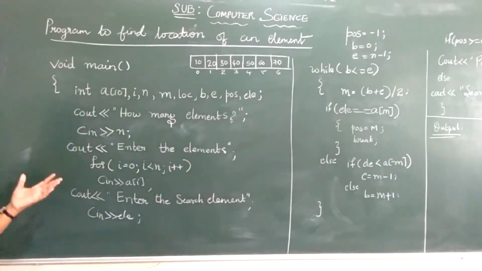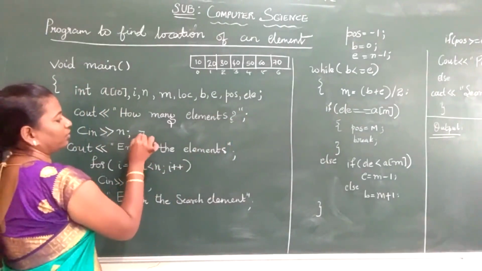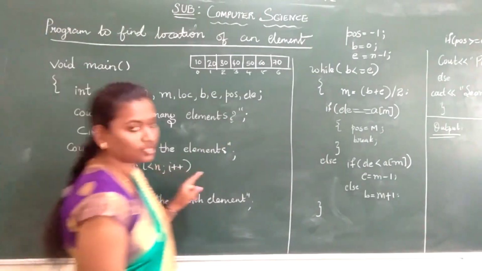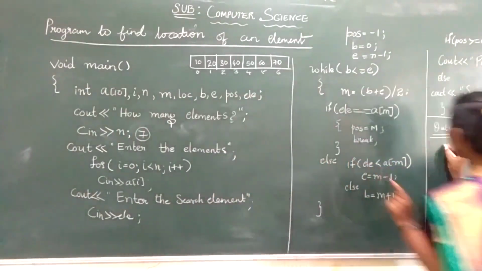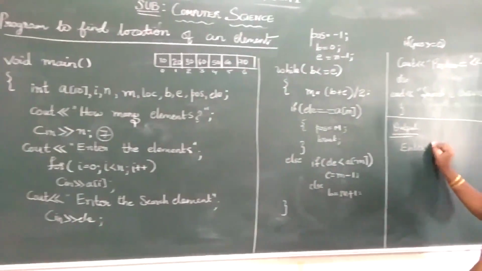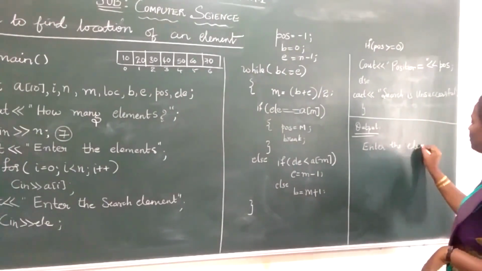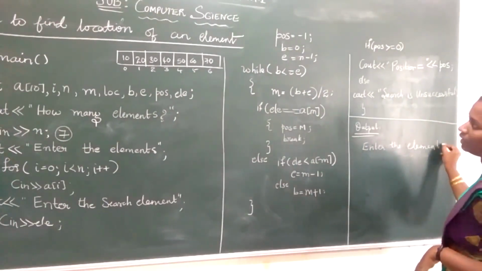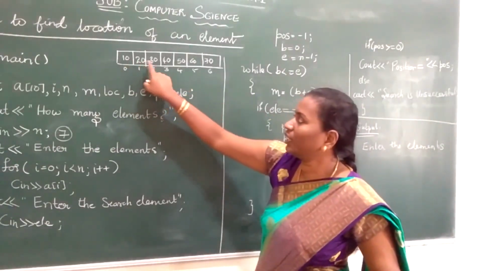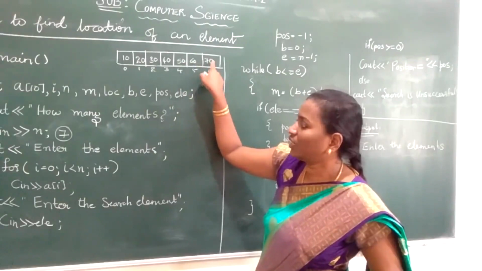So how many elements? Imagine I am giving 7. My n is 7. Enter the elements. See here in your output, enter the elements. Okay. Now imagine I have entered 10, 20, 30, 40, 50, 60, 70.